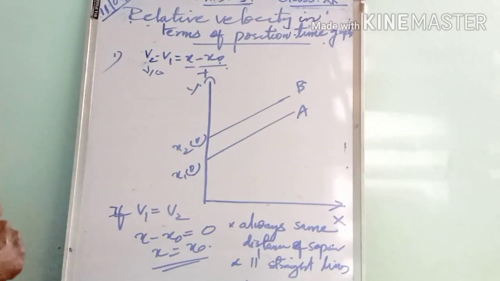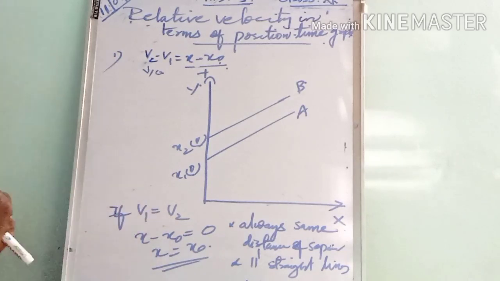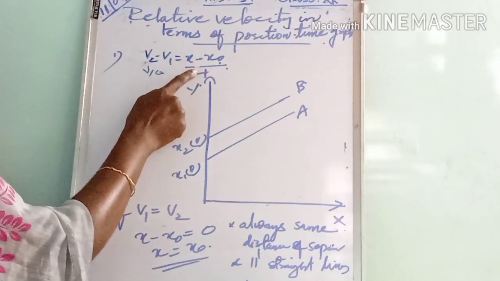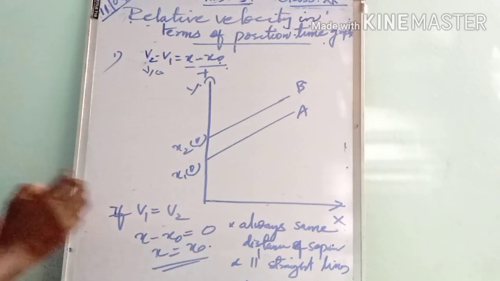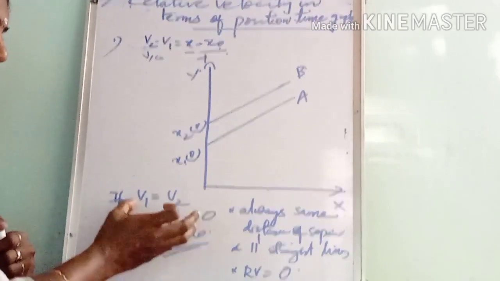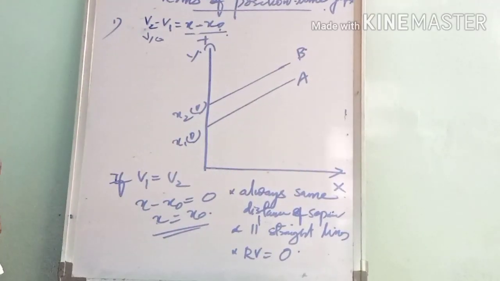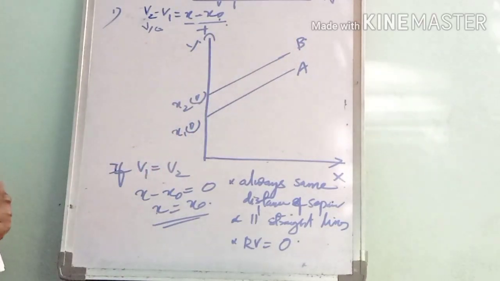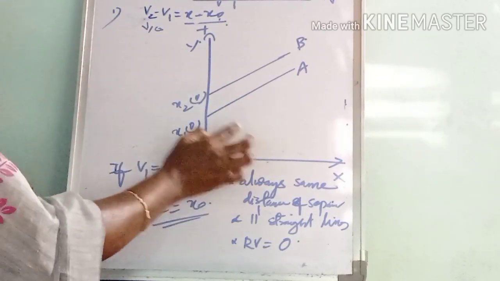In the first case, we consider both objects moving with the same velocity, so v1 equals v2. Then v2 minus v1 equals (x minus x0) by t becomes x minus x0 equal to 0, so x equals x0. Both bodies are always at the same distance of separation, so we get parallel straight lines, and the relative velocity is equal to 0.